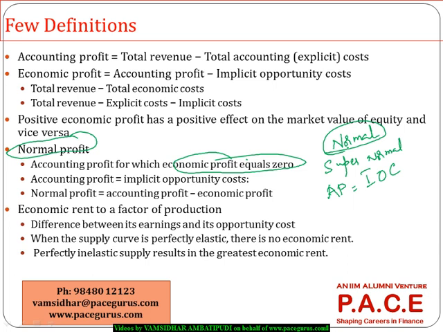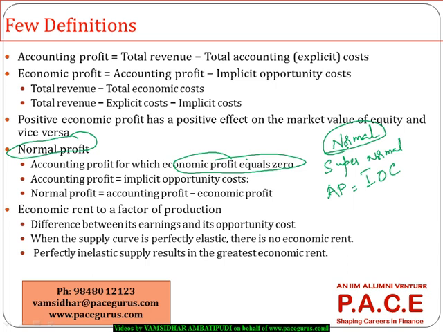Probably in some cases that opportunity cost will even be the risk-free rate of return. So I cannot make anything more than the risk-free rate of return. I will get some 8%, 10%, but nothing more than that. So whenever we say economic profit is zero, it doesn't mean that the profit is zero. Profit is equal to the normal profit, where accounting profit is equal to the implicit opportunity cost.